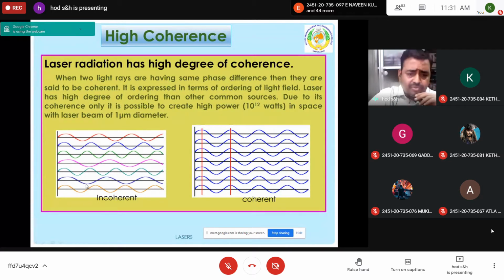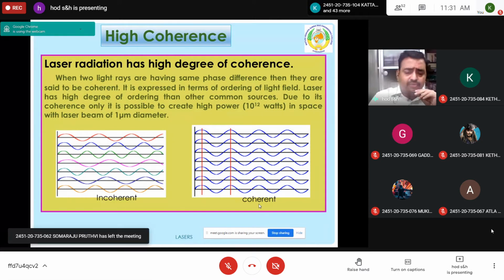From the source, laser light is coming; for ordinary light, the phase difference is different for different waves. But once you take highly coherent light, you see that the waves have the same phase at every point. The instantaneous state of a particle with respect to time is represented by phase. All these waves are covering the same distance with respect to time. That's why they are called coherent.